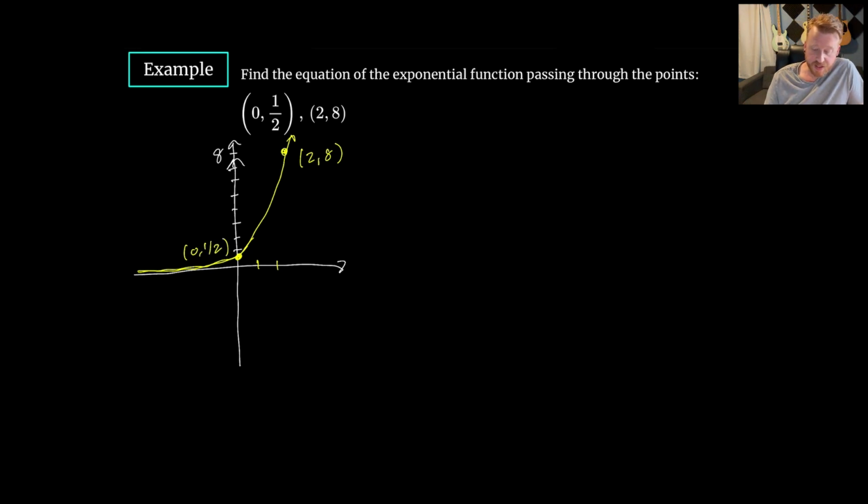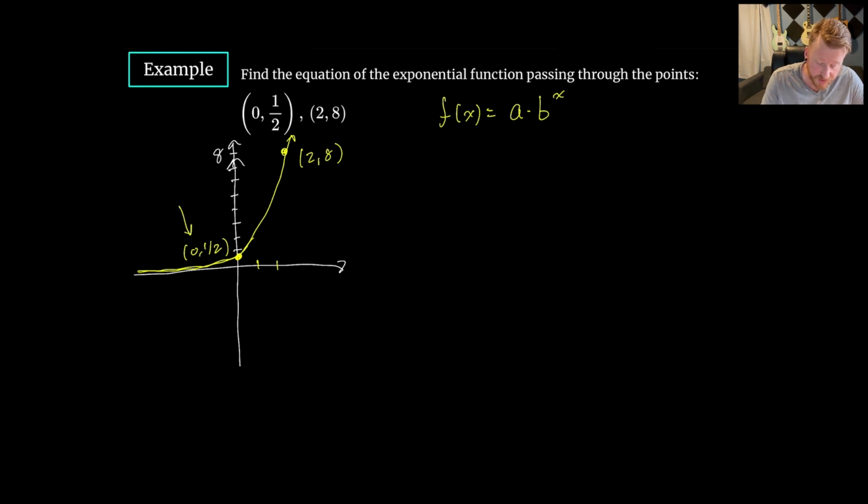Okay, so we got something that looks like this. I want to find the equation. Well, I know that all equations will look like f of x equals a times b to the x. And I just need to go figure out what a has to be and what b has to be. So let me just go use some points here that I know and start plugging them in and seeing what's what.